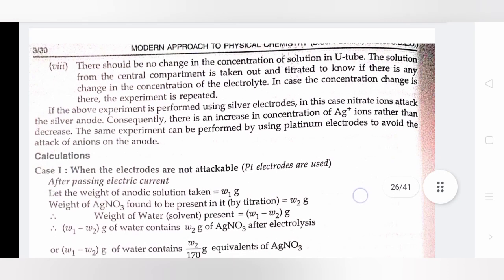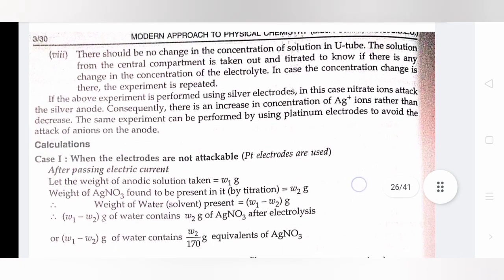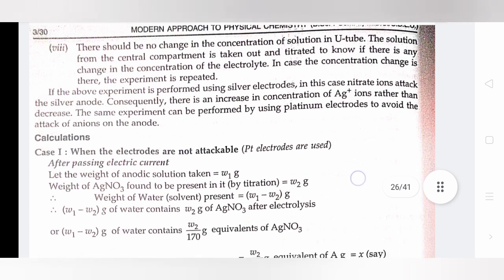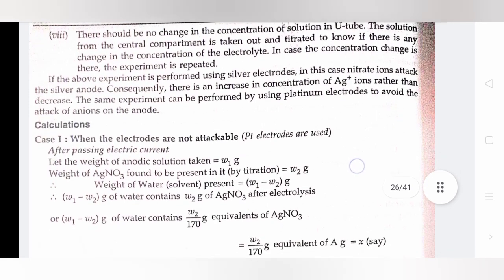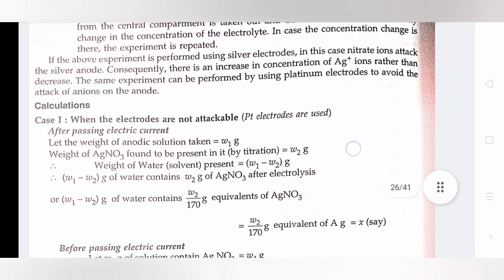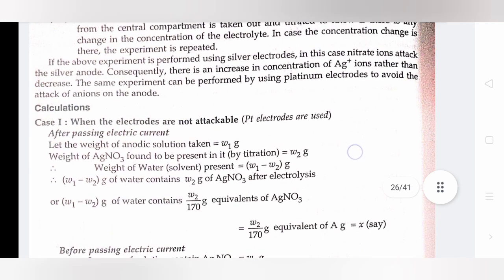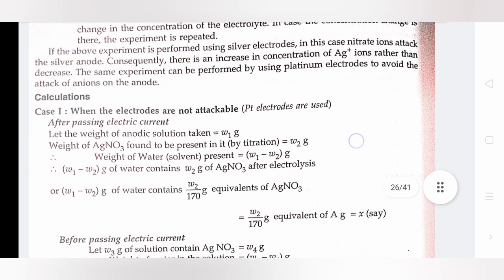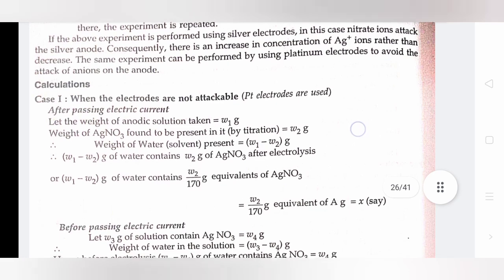If the above experiment is performed using silver electrodes, in the case of nitrate ions taking the silver anode, consequently there is an increase in concentration of Ag positive ions rather than decrease. The same experiment can be performed by using platinum electrode to avoid the attack of ions on the anode.